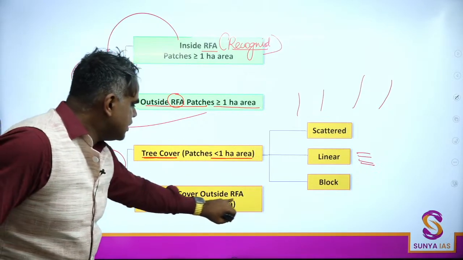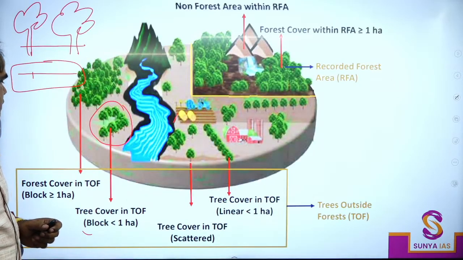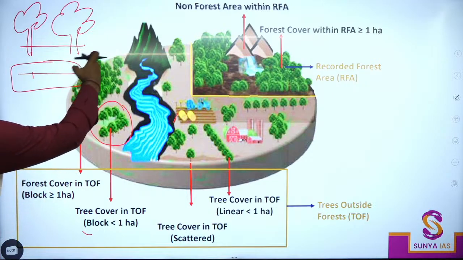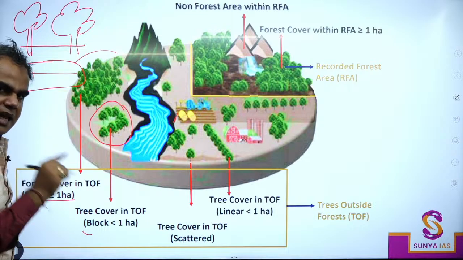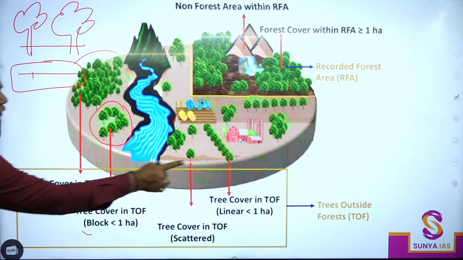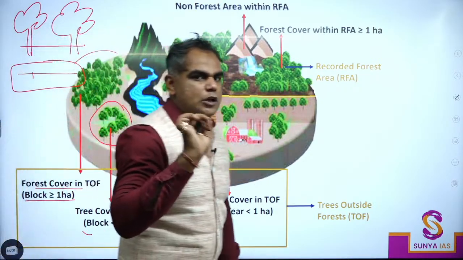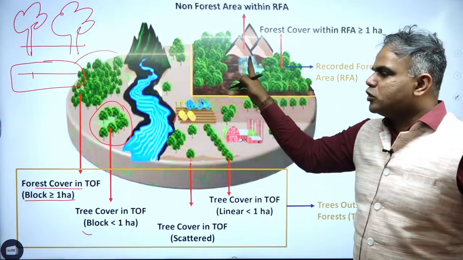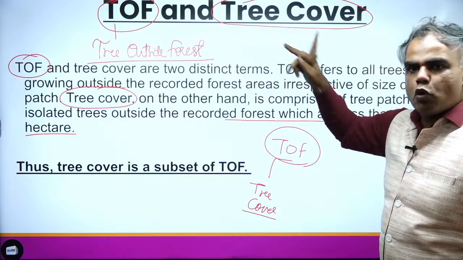Second is even the forest cover which is outside the reserved forest area. So if there is a particular block which is outside this area, in this the canopy density is less, but even if the block is bigger, that can still be a part of TOF, tree outside forest. So the main thing to remember here, there are two terms and these two terms are mentioned many times in the report, TOF and tree cover. Both the terms are separate.